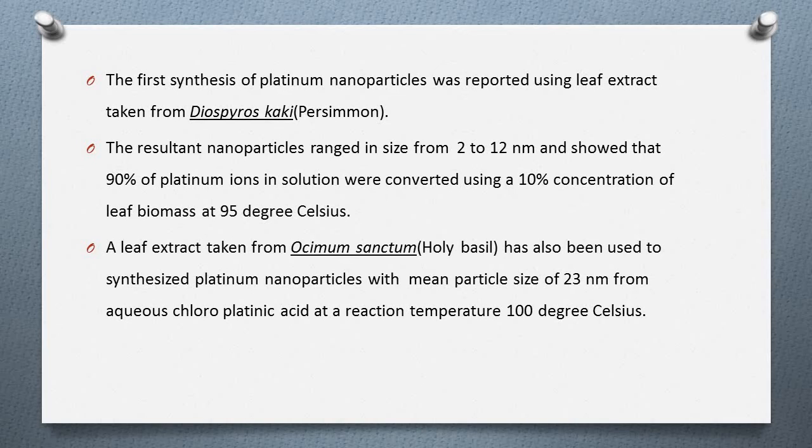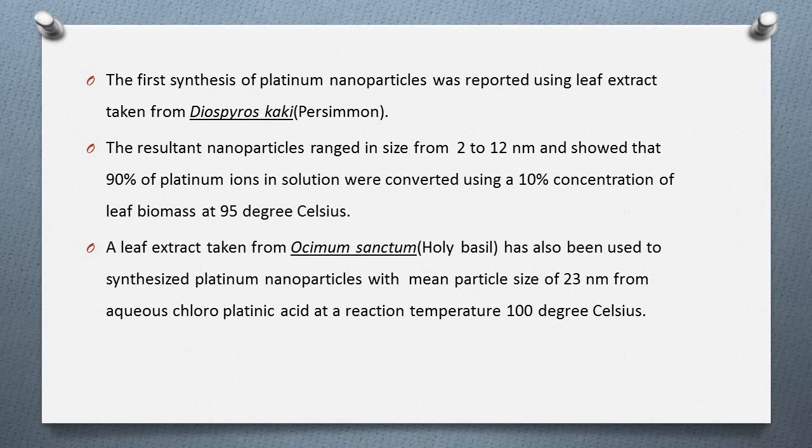on reaction temperature. The first synthesis of platinum nanoparticles was reported by Song in 2010 using a leaf extract taken from Diospyros kaki, that is persimmon. The resultant nanoparticles ranged in size from 2 to 12 nanometer and showed that 90% of the platinum ions in solution were converted using a 10% concentration of leaf biomass at 95 degrees Celsius.